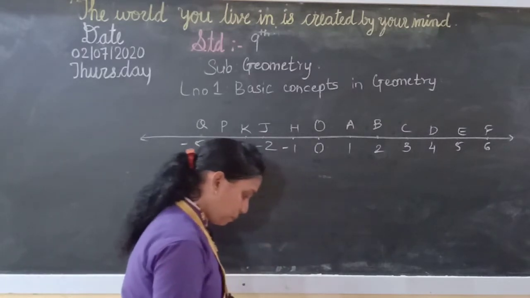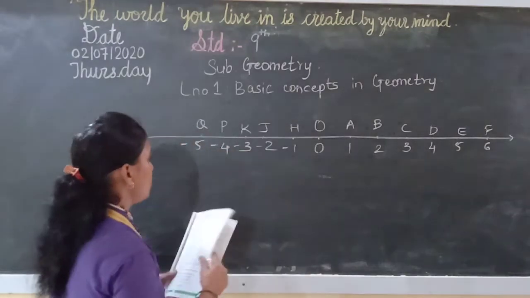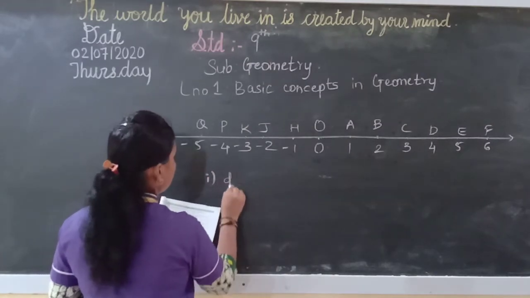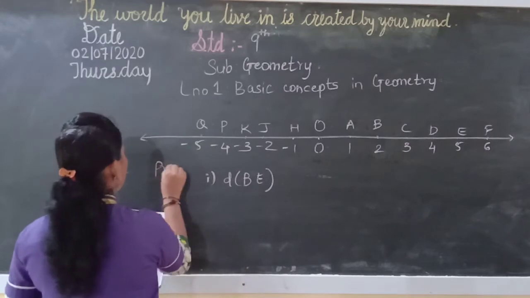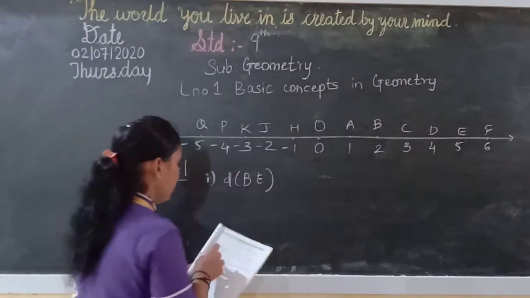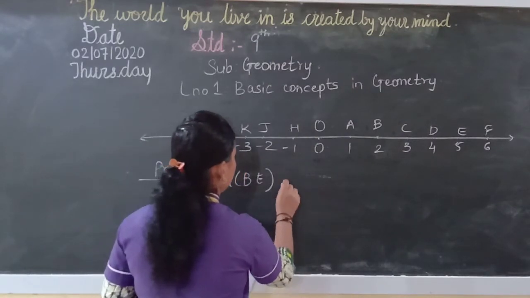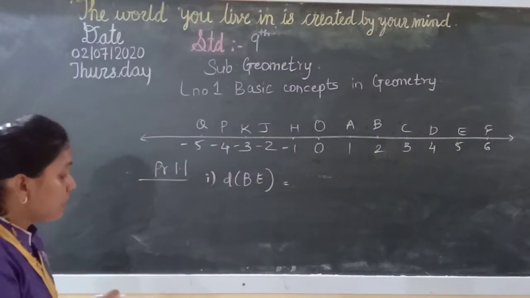If you see the first example, we want to find the distance BE. This is practice set 1.1. How will you find the distance BE? First, we have to see where B is.